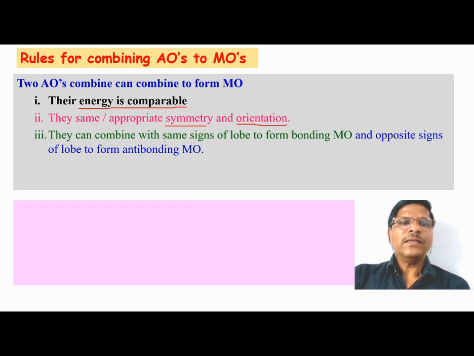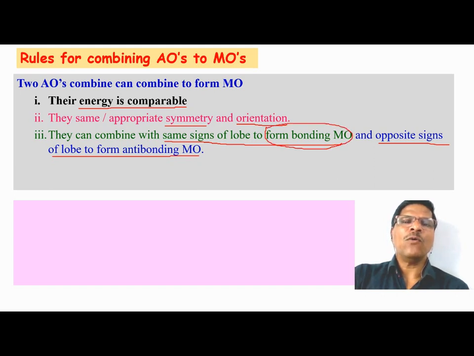They can combine with same signs of the lobes, or opposite signs of the lobes. The molecular orbital can be formed when the combination is in phase, that is, the two waves combine with each other where overlap of the same wave function takes place. This results in the bonding MO, and when two waves overlap with opposite signs, we get the antibonding molecular orbital.